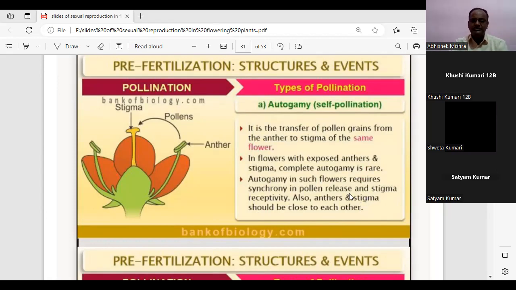So what are the three conditions we have studied just now? First, the anther and the stigma should not be open. If they are exposed, then the chances of cross-pollination increase. There should be a proper synchrony between the pollen release and the stigma receptivity. And the anther and the stigma should be close enough to each other.